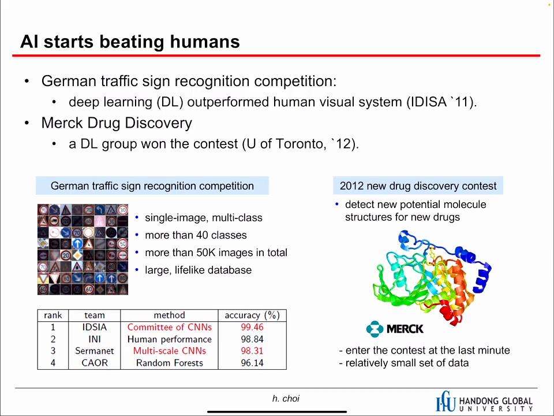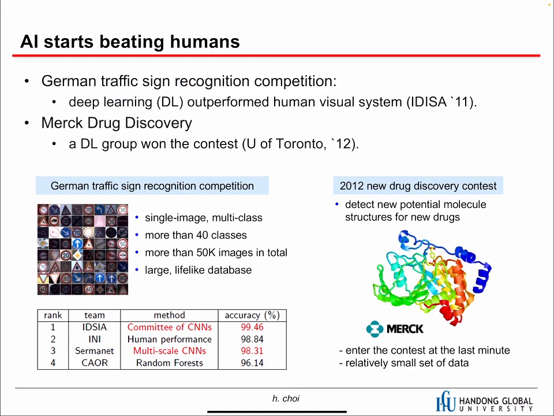These are the first successful deep learning stories, where AI or deep learning starts beating humans, which means the AI got smart enough to beat human-level performance. The first one is the German traffic sign recognition competition in 2011.